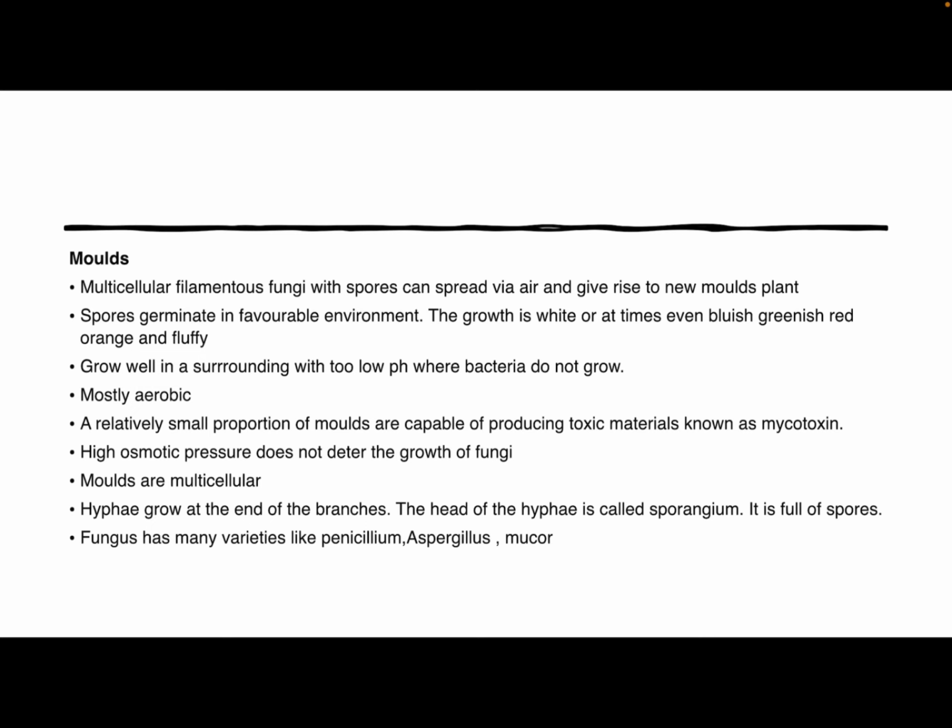They grow well in surroundings with low pH, where bacteria do not grow. They are mostly aerobic, and a relatively small proportion of molds are capable of producing toxic materials known as mycotoxins. They have high osmotic pressure, which does not deteriorate the growth of fungi.